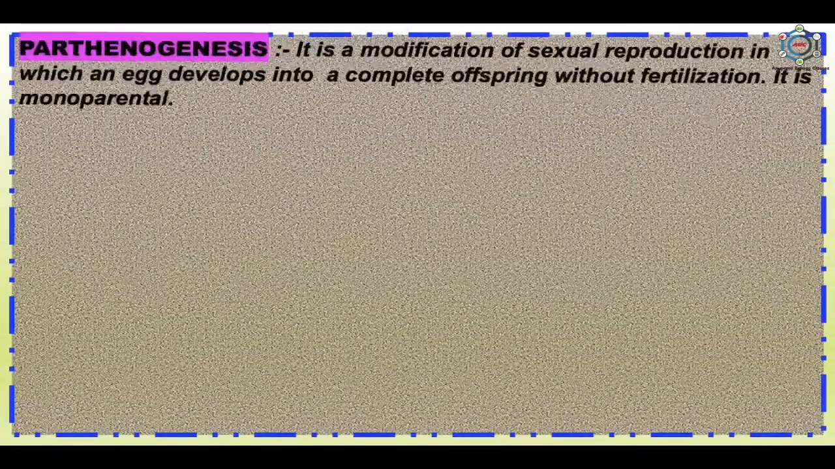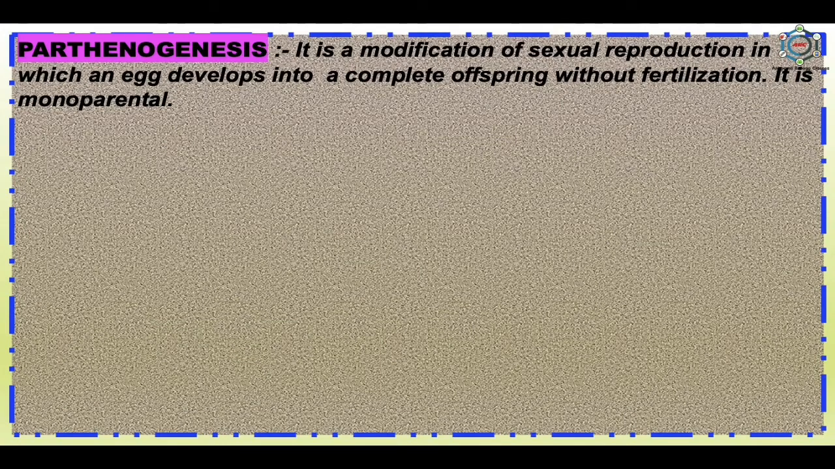Now, parthenogenesis. Parthenogenesis is a modification of sexual reproduction in which an egg develops into a complete offspring without fertilization. It is monoparental. It is of two main types.